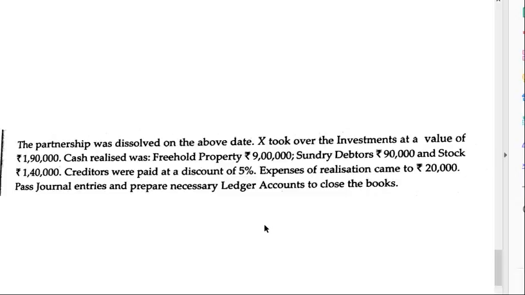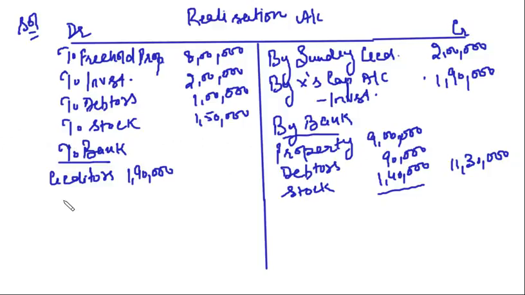Then we are given that expenses of realization came to 20,000. If the question is silent, we have to assume that these expenses have been paid by the firm. So what is the journal entry for that? Realization account debit to cash or bank account. So I can say here expenses, how much? 20,000. So what is the total? 2 lakh 10,000.